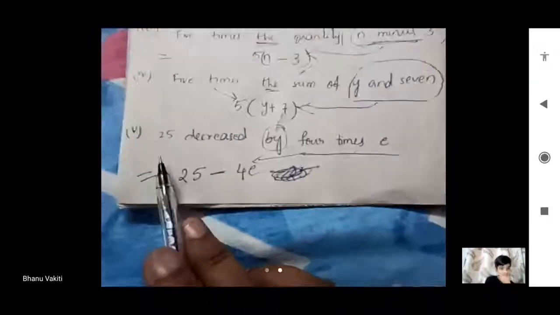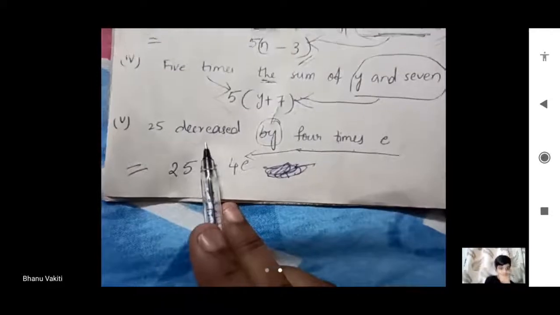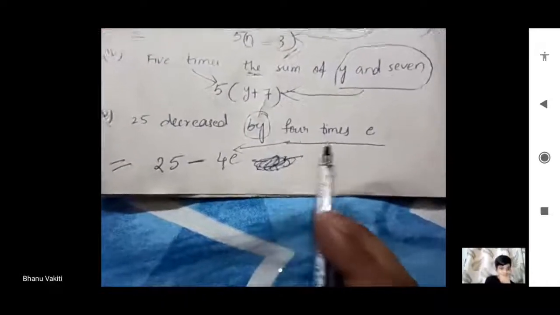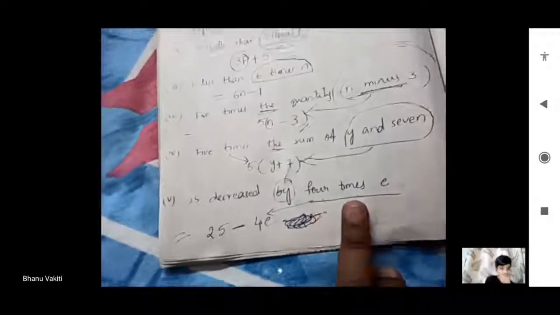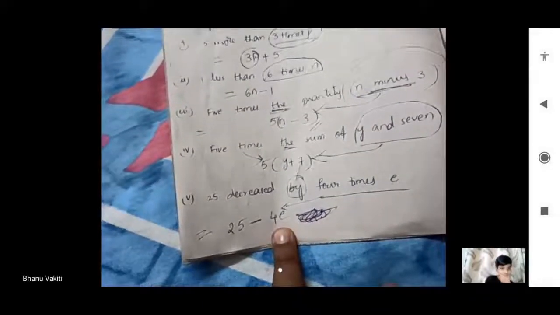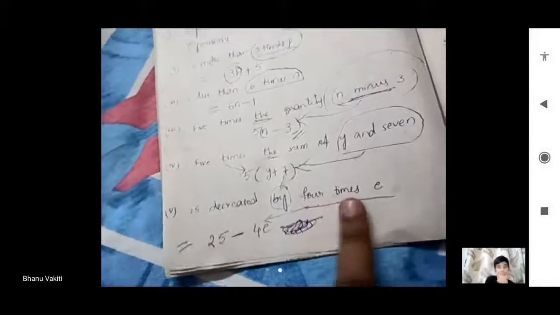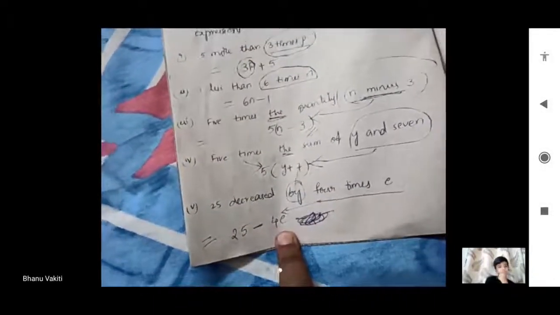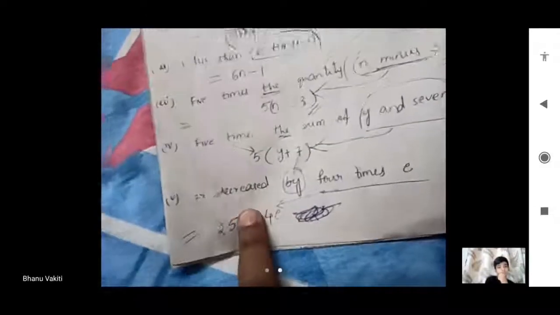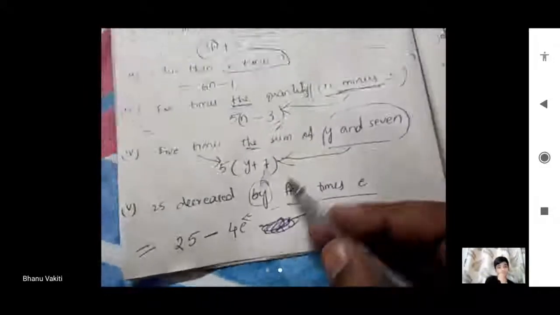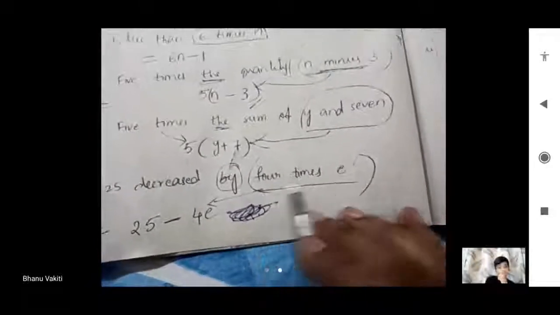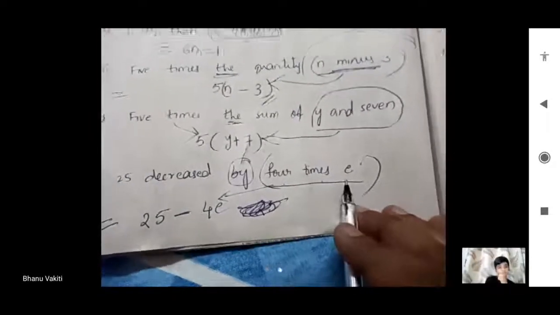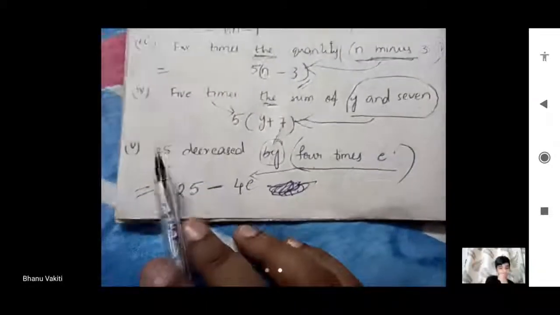So the next one is 25 decreased by 4 times e. Here, 4 times e is the specific quantity. 4 times e, and 25 is decreased by. 25 is decreased by means this is entirely a specified one. 4 times of e we have to decrease from 25. 25 is the bigger one because it is decreased by.